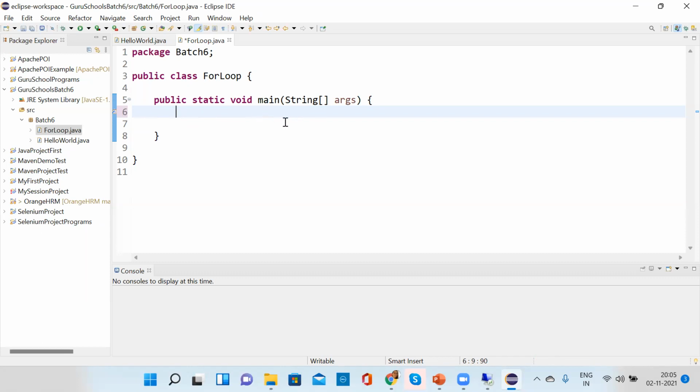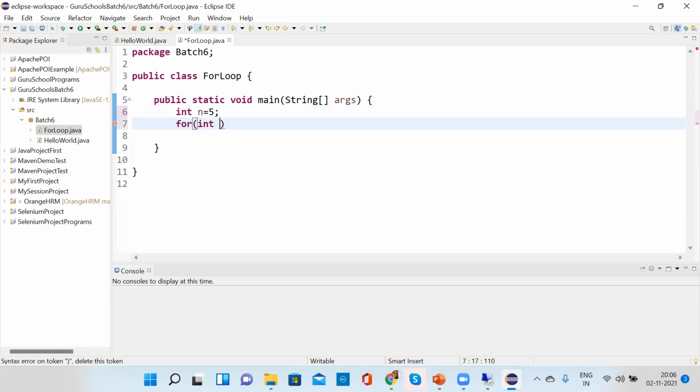First we declare int n, n is equal to 5. Then for, declare int i also. i equal to 0.